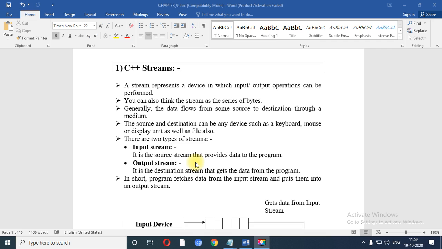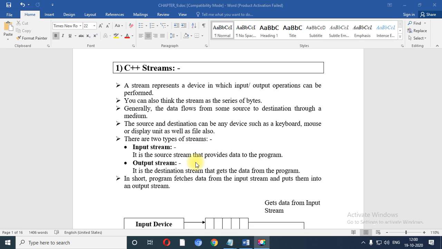Now let me revise those 4 points once again. A stream is nothing but whatever operations, whether input operation or output operation, can be performed using a stream. You can refer to a stream as a series of bytes, and generally the data you enter travels from source to destination. Source and destination can be considered either an input device or an output device. So you can use any input or output device to represent a stream.